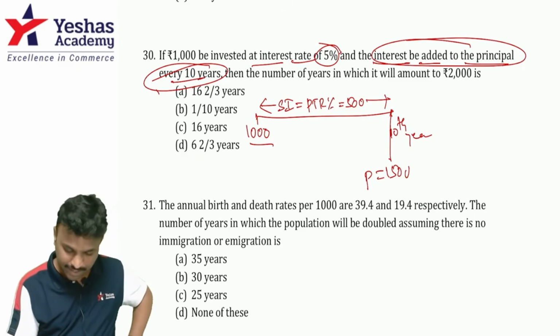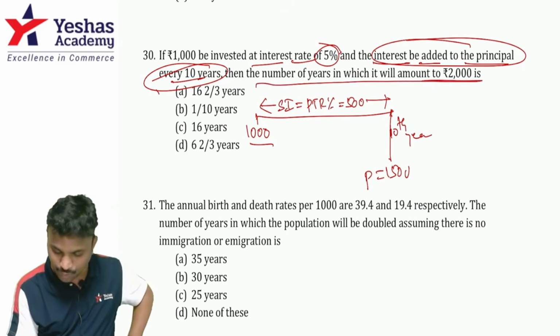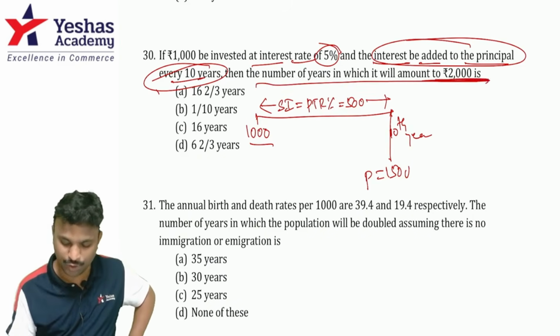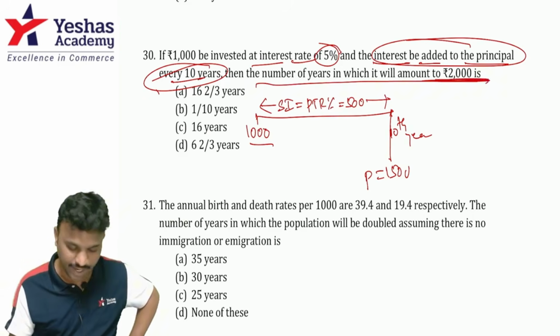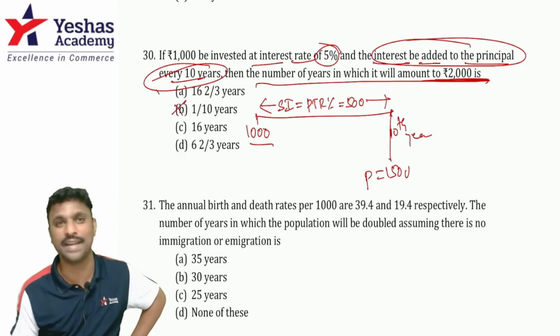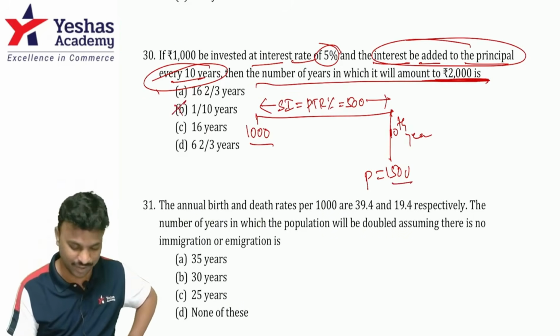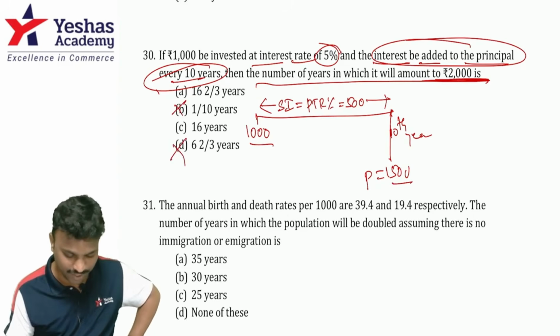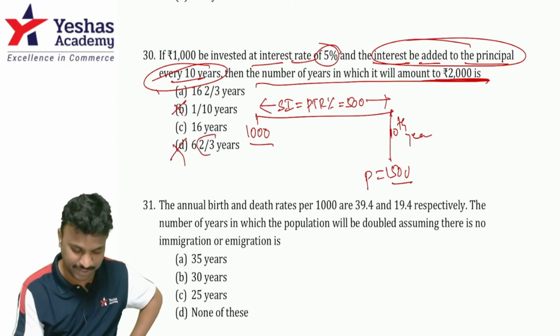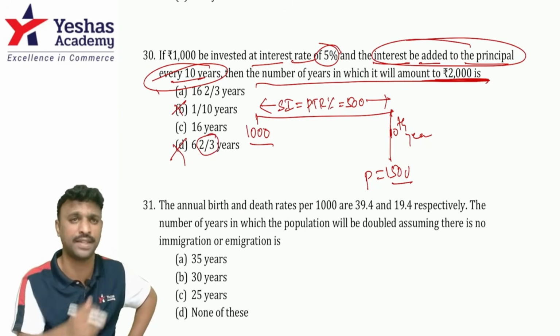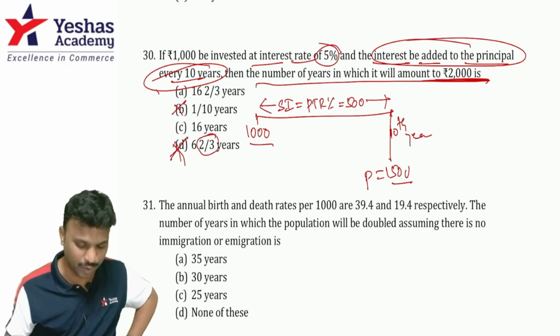Now, they're saying that the amount is 2,000. For getting this amount of 2,000, how many years is it going to take? Definitely it cannot be 10 years, because in 10 years itself it is becoming 1,500. Could it be 6 2 by 3 years? 2 by 3 is 0.666, plus 6 is 6.66 years. So definitely it's not possible.